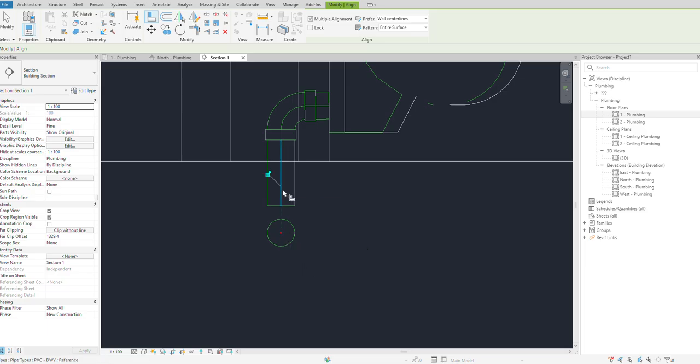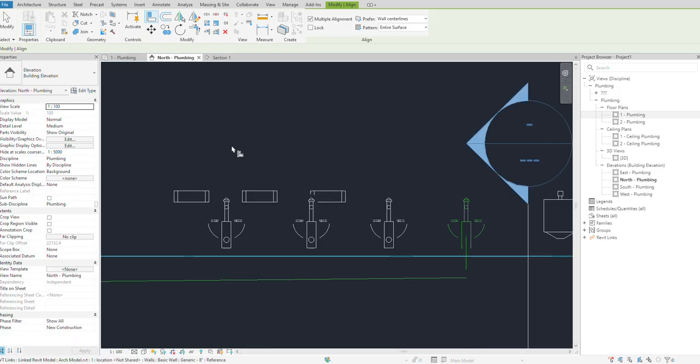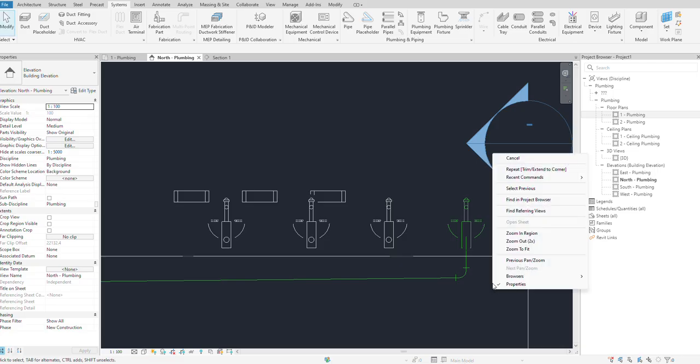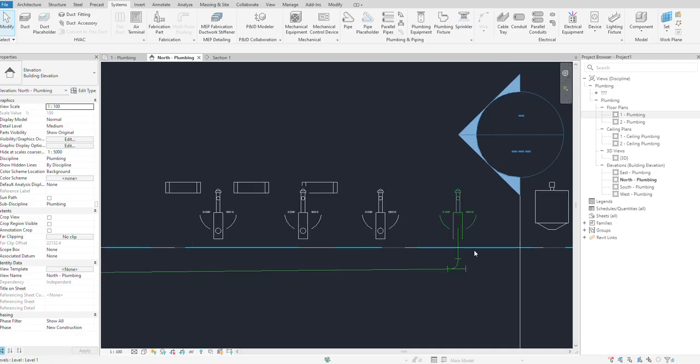Make sure these two are aligned well. And this one looks aligned. And where is the pipe? Nice. Then trim: TR, trim to this one, trim to corner. Or I have another method. This is a corner, that is fine. Otherwise, if you don't like this method, you put a Y here, like this. This is the one method.